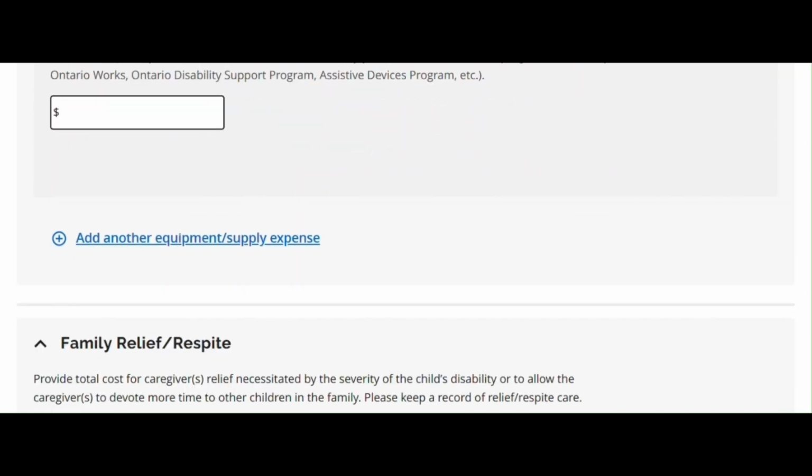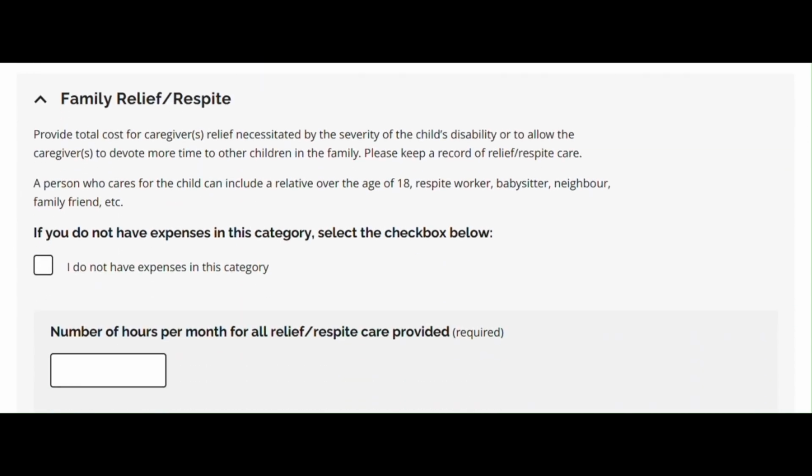Family relief respite: cost for caregiver relief necessitated by the severity of the child's disability, or to allow the caregiver to devote more time to other children in the family. A person who cares for the child can include a relative over the age of 18, a respite worker, babysitter, neighbor, family friend, etc. Keep in mind that the number of respite hours will vary dependent on the severity of the child's disability, but all parents have some responsibility to supervise their children.